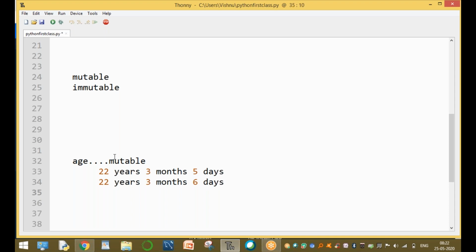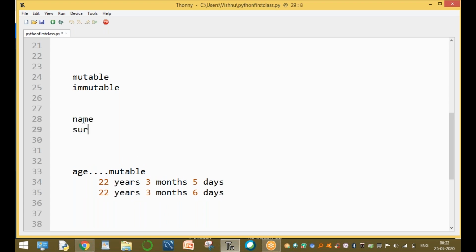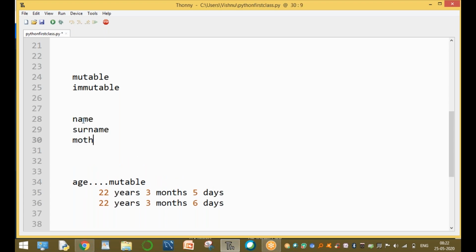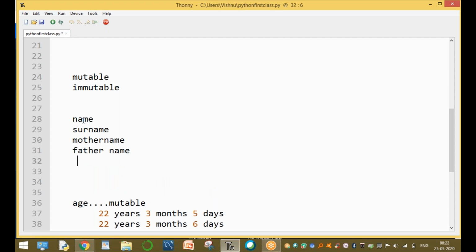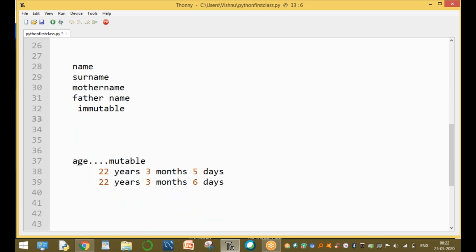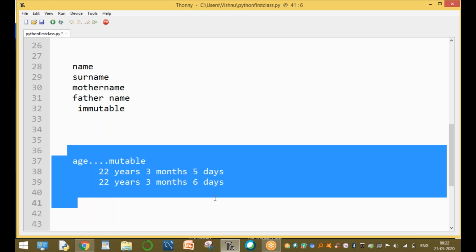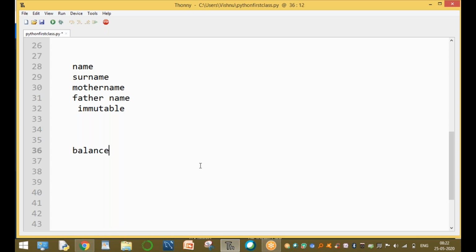Age is a variable. The variable is mutable. For example, your name is fixed, your surname is fixed, your father's name is fixed, and your mother's name is fixed. These are immutable. These objects are called immutable objects. In general, mutable means changing, immutable means cannot be changed. Age is mutable. Bank balance is mutable. The value can be changed day by day. For example, today your balance is 4,500.65. And the next day, adding some interest.